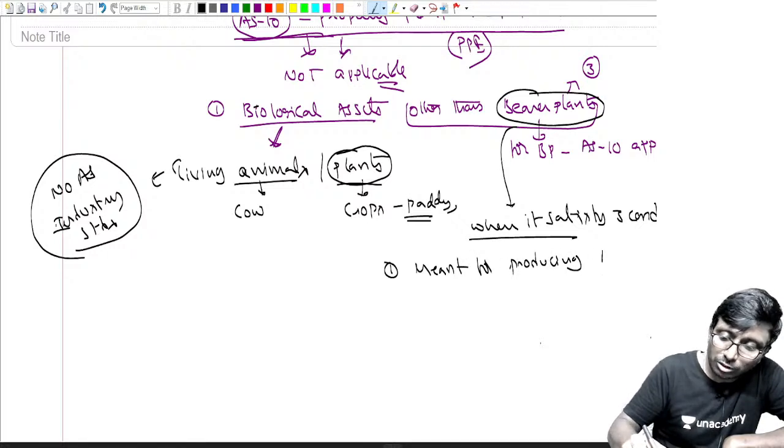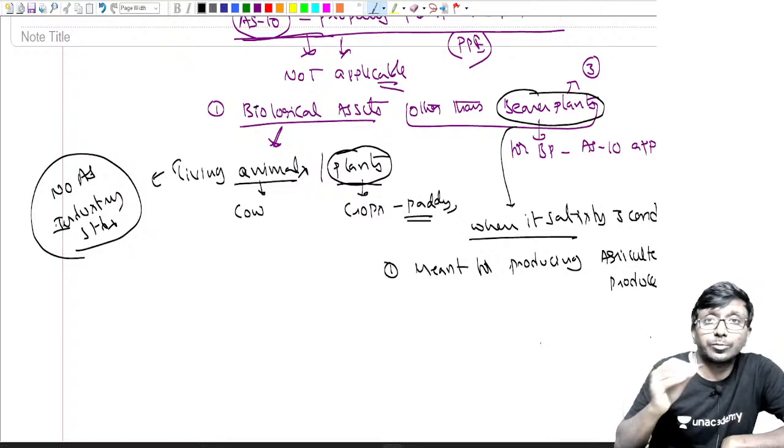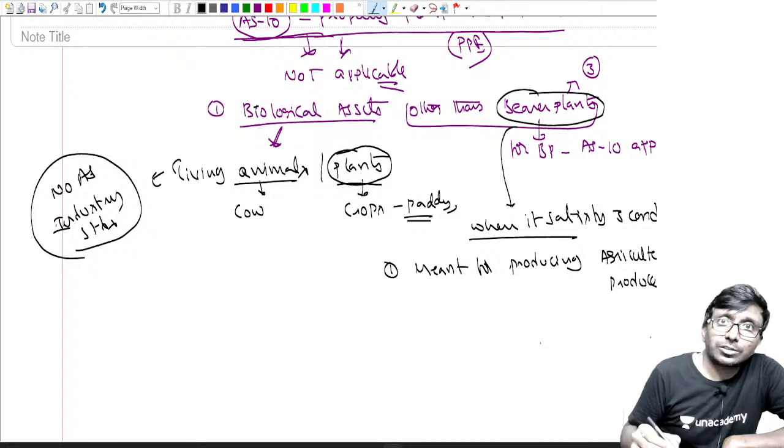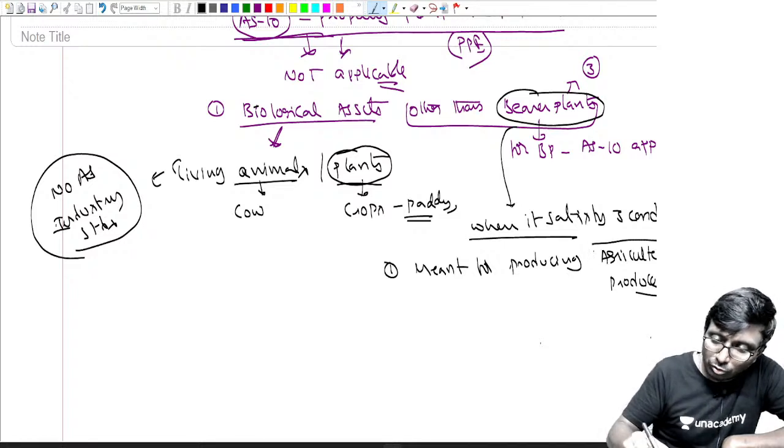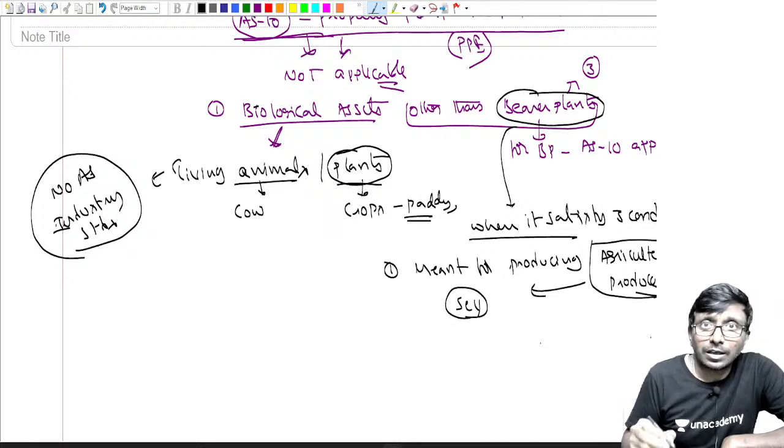What are you producing? What is your output? The output is agriculture produce. That is my objective: I will sell it. Agriculture produce, I want to sell it.